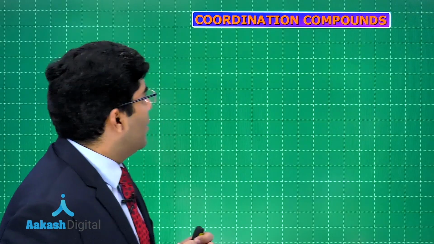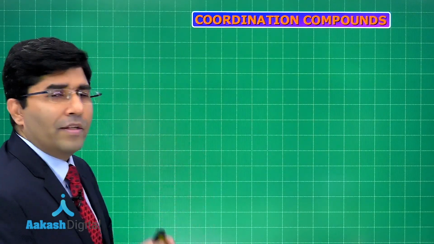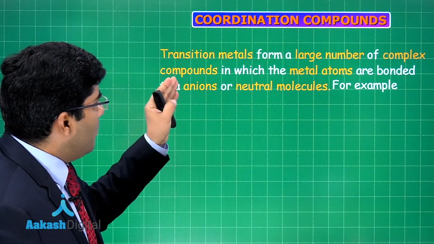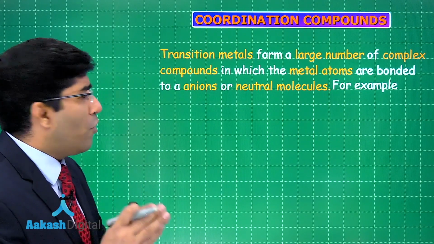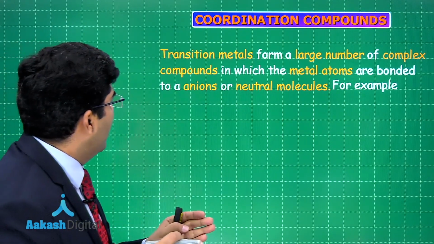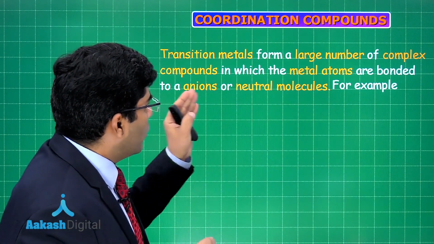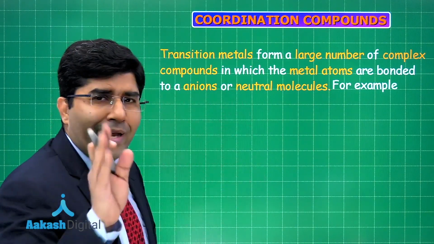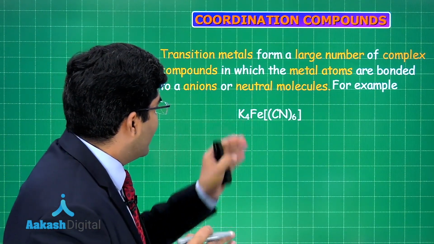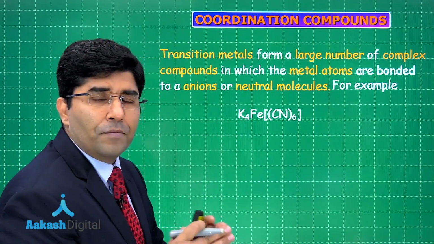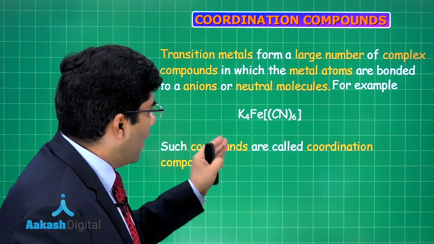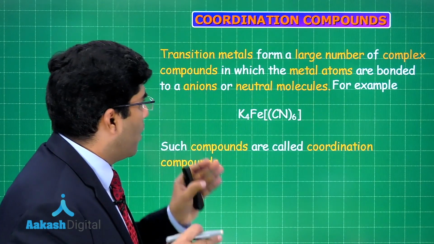Now, before starting the Werner theory, we should know about the coordination compound, and we know that the transition metals form a large number of complex compounds in which the metal atom is bonded with some anions or the neutral molecules. For example, I am taking the same example, and that is K4[Fe(CN)6] potassium ferrocyanide, and such compounds are called coordination compounds.